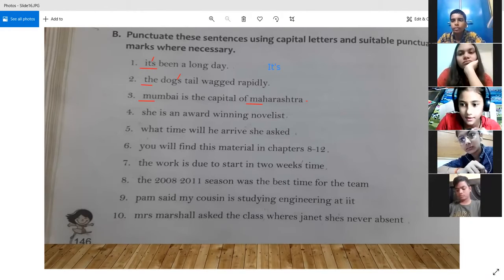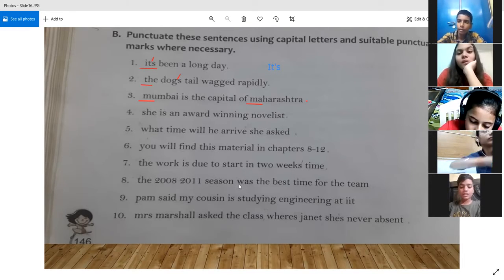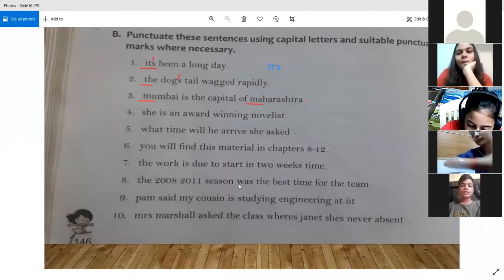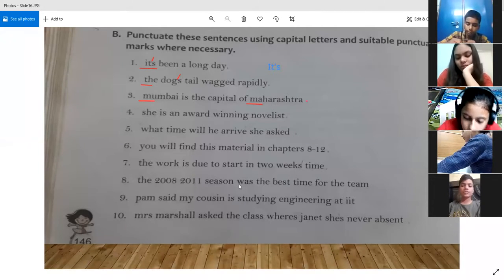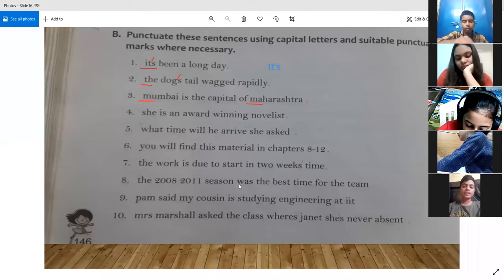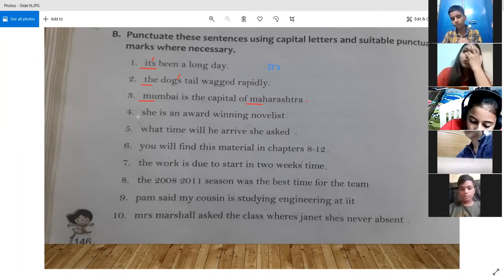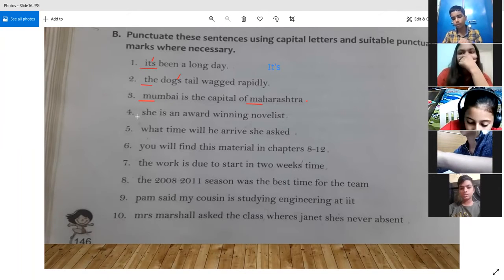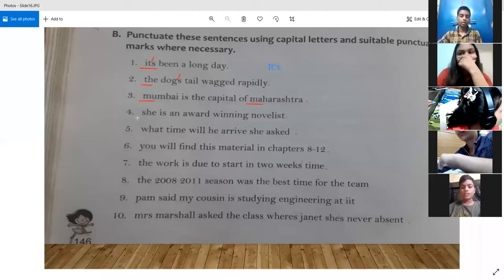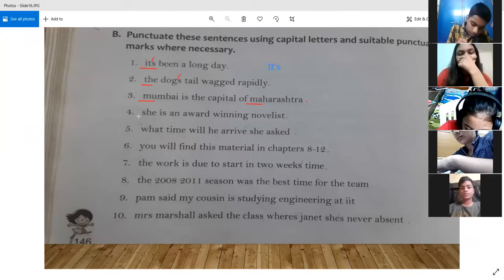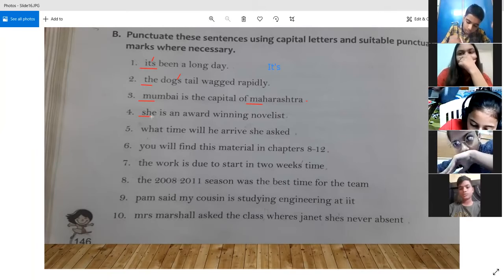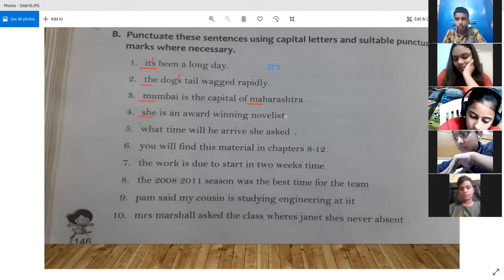Okay, Vivek. Good morning, sir. Good morning. Sir, in the sentence, the first letter is S, so S will be capital. Yes, definitely. And then, sir, there is a full stop after novelist, because the sentence is ending over there. Correct. Anything else?